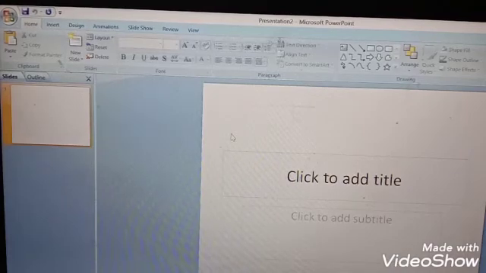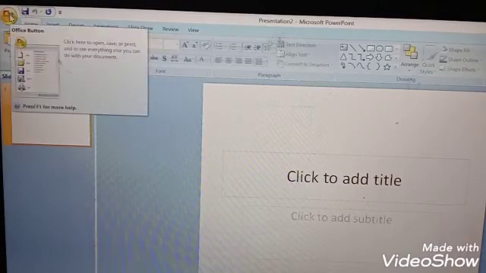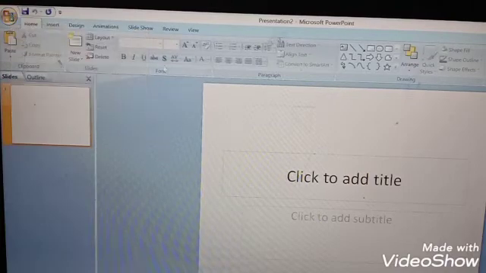So, in my Microsoft PowerPoint, how many presentations are open? 2. Once I open Microsoft PowerPoint, it is written Presentation 1. After that, what I did, I created a new presentation by clicking on which button? Office button. From the Office button, I click New. From there, I get the blank presentation. The fastest and simplest way to create a new presentation is to start with a blank one. There we can add text, then include additional slides.